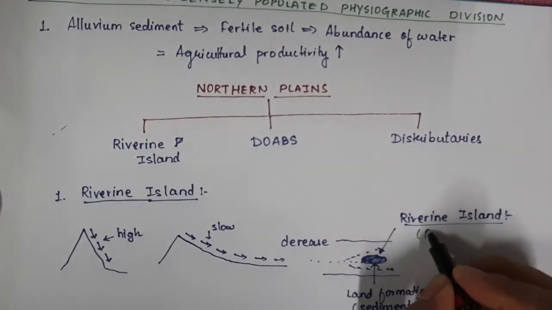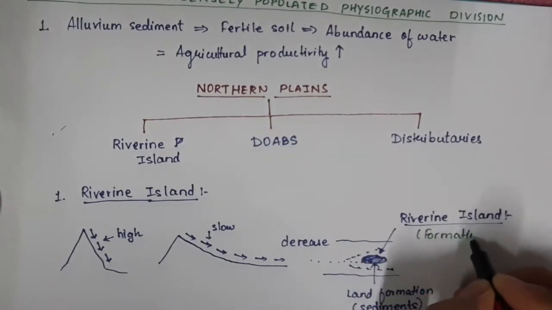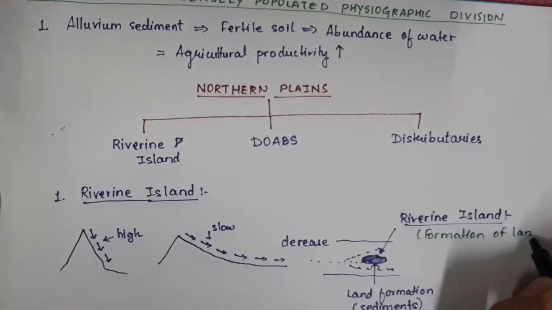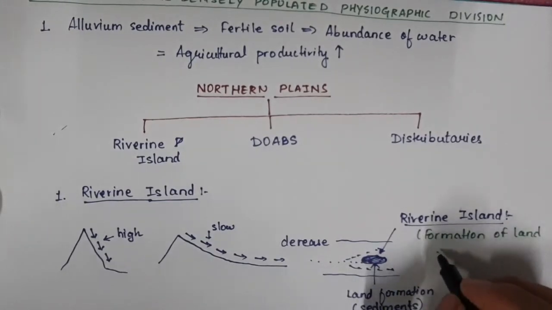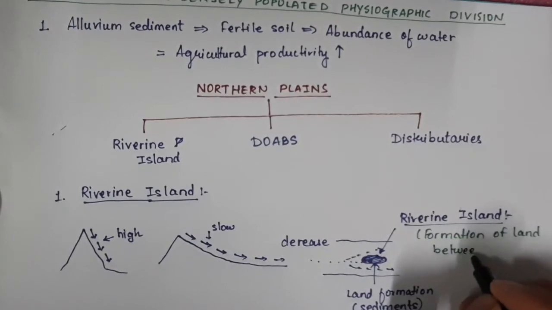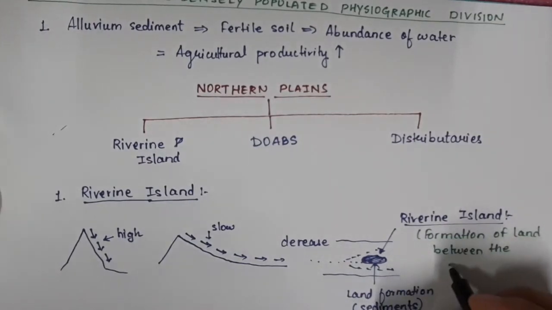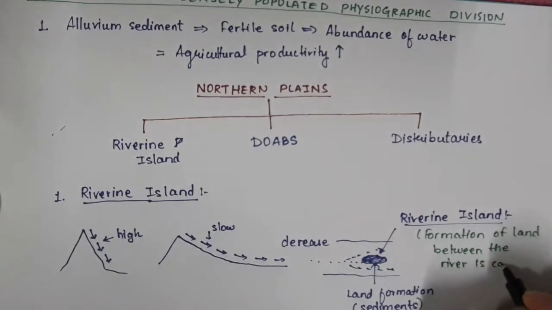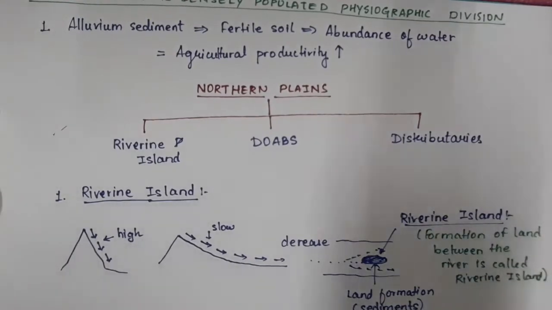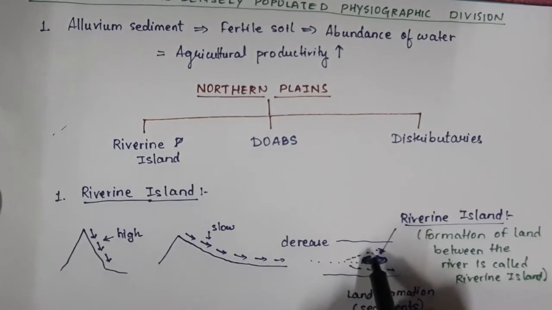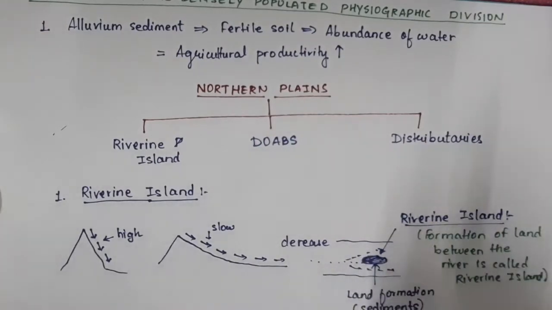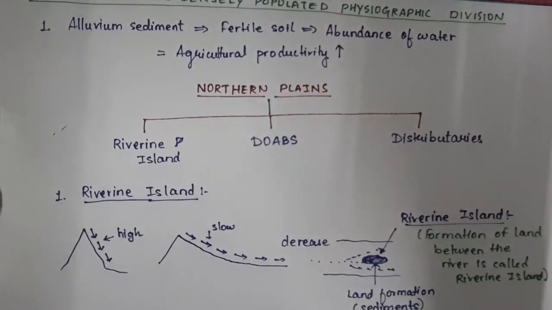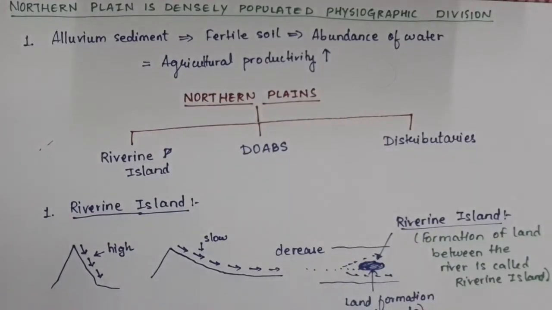Formation of land between the river. It's called riverine. As you can see here, this is the land and it is surrounded by water, so this is a riverine island. I hope you have understood this part, the riverine island.